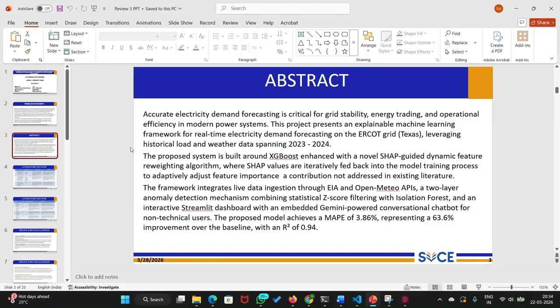The system also pulls live data from a government API, detects anomalies using a two-layer approach, and presents everything in a streamlined dashboard with an AI chatbot powered by Gemini. For the final result, we consider the MAPE, which is the mean absolute percentage error. We reduced it from 10.86 to 3.86, which is a 63.6% improvement over our baseline. And the R-squared we got is 0.94. So this is the overall summary of the project I have done.